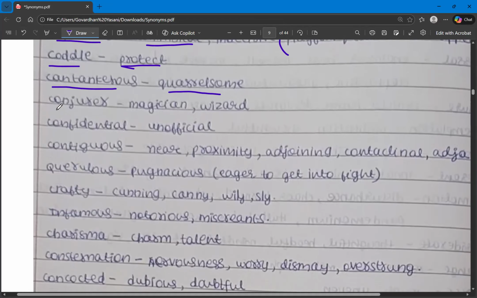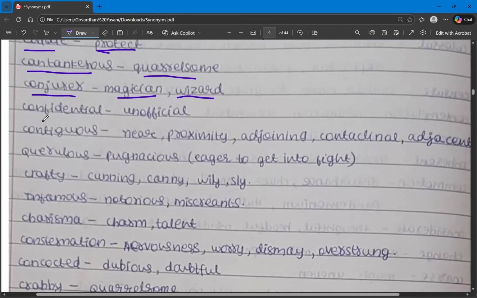And then we have conjurer. Conjurer means magician or wizard. So these are the synonyms for the word conjurer. And then we have confidential. Confidential means something unofficial that you don't have access to. So that is when we use the word confidential.